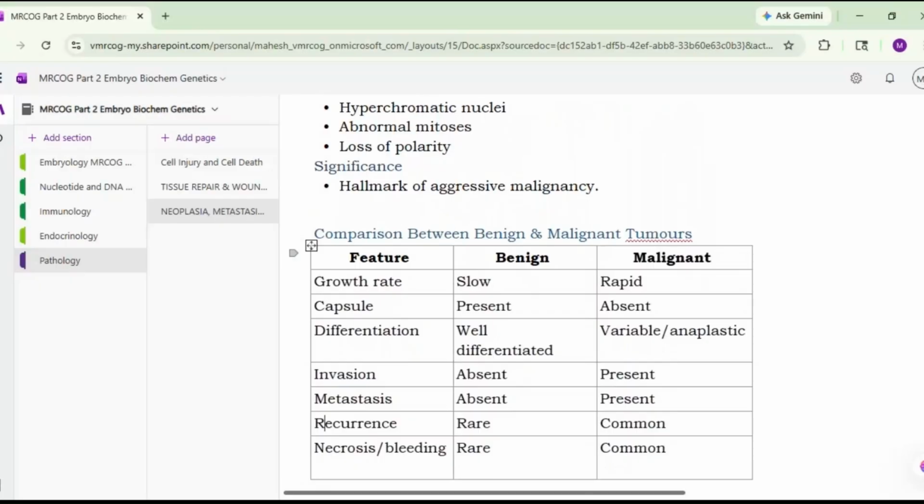The growth is slow with benign. Capsule is present. They are well differentiated. There is no invasion, no metastasis. Recurrence is rare, and necrosis and bleeding is rare.